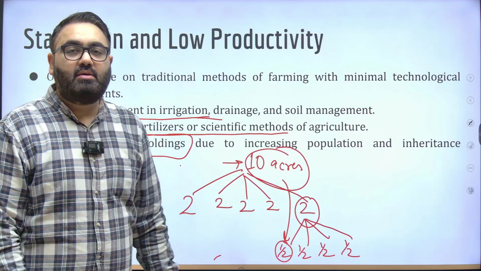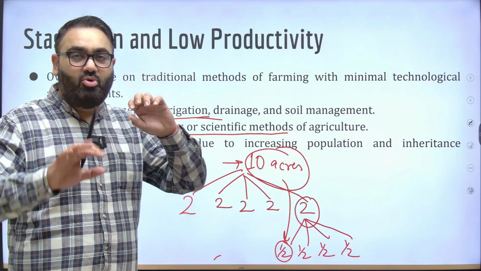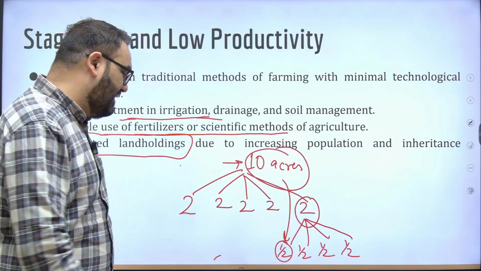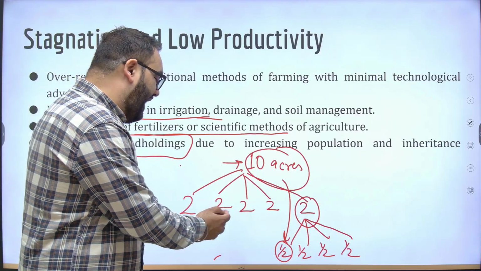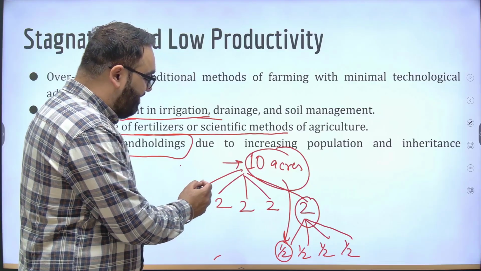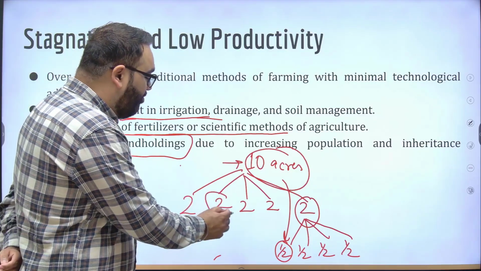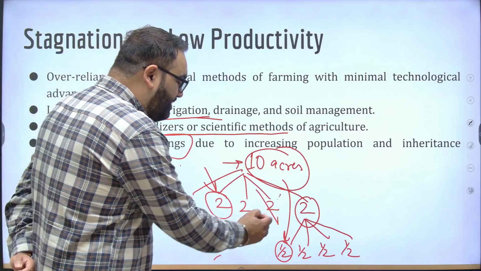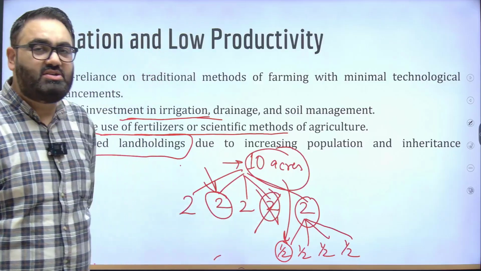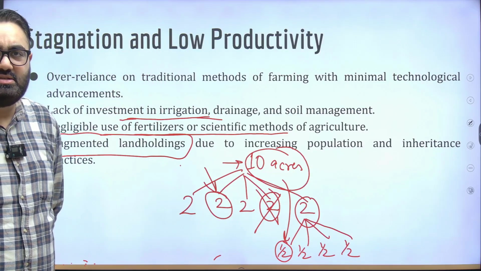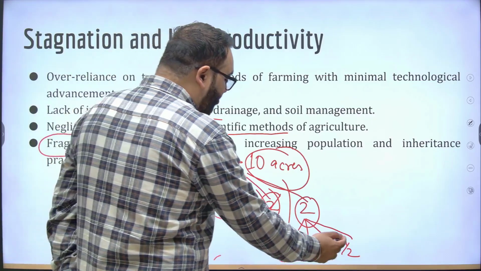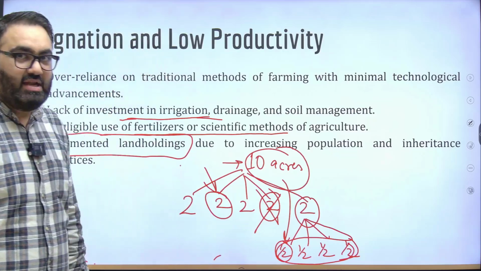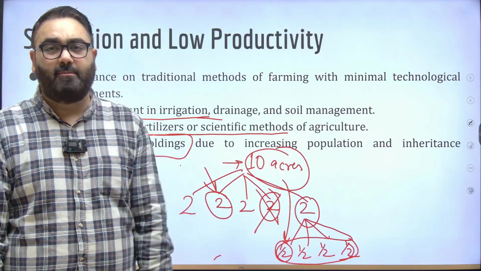Now what is the problem here? The problem, as I said, is the more you fragment the land holdings, the lower is the productivity. So let's say this guy has enough input and can buy good seeds and actually make a difference, and he would be able to have good cultivation. But maybe he does not have any other resource, so his 2 acre land is going to waste. He can't buy seeds, he can't buy fertilizers. So when you have small land holdings like these, when you have small and marginal farmers, this is where the problem starts. And it's the problem we have even today in India.